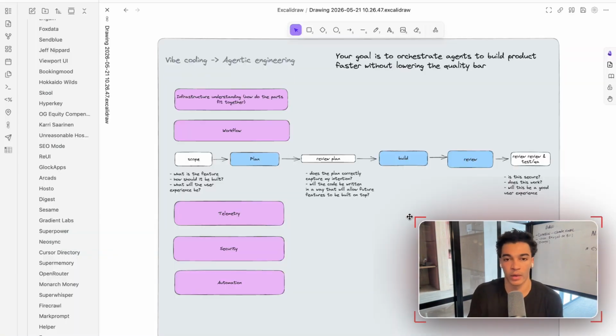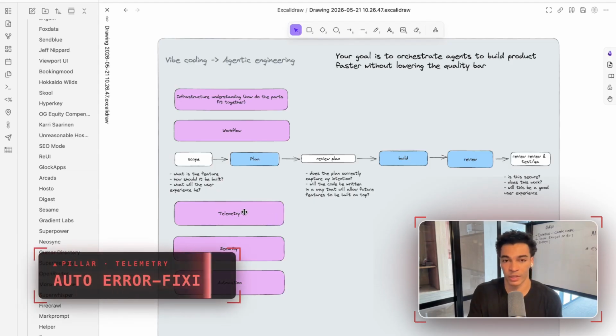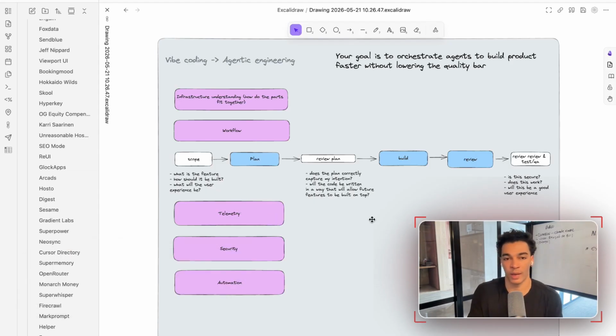Okay, there are a few other core pillars that you need to understand to make the transition from vibe coding to agentic engineering. One of those is telemetry. Telemetry is essentially the way that your application sends data to another service in a way that it can be viewed and inspected, so that you can check that the systems are secure for one, and for two, that they are running as expected. So let me give you an example of this. Right now, every time there's any sort of error in the systems that are running Agent, our system picks that up immediately.